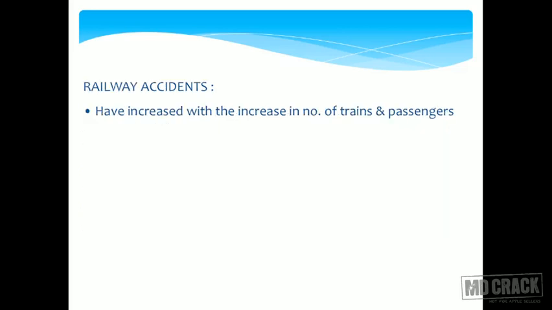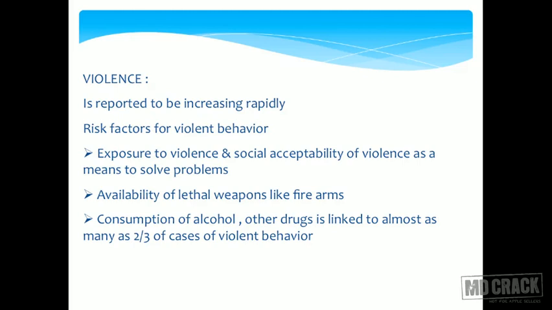Railway accidents. Again, a very common entity, happens a lot. Unfortunately, out of all these technological advancements, we are pathetically failing in controlling the rate of railway accidents. One of the chief things that you should know probably is that they are majority of the times caused because of human failure. It is not mechanical failure. Majority of the times it is human failure which causes these accidents.